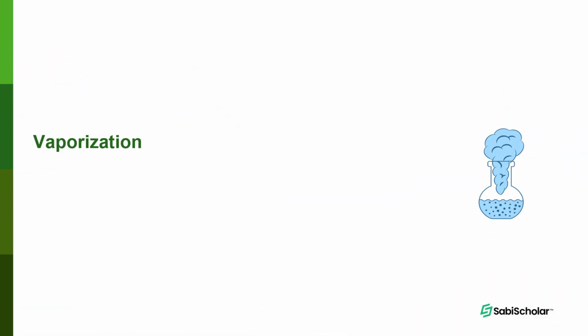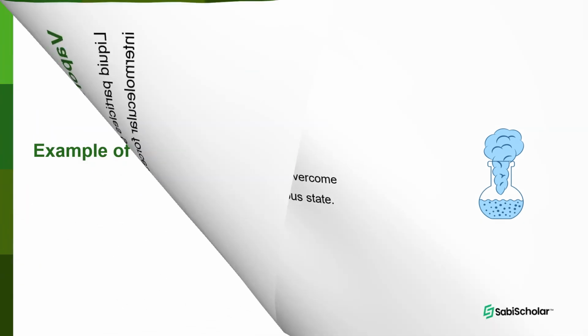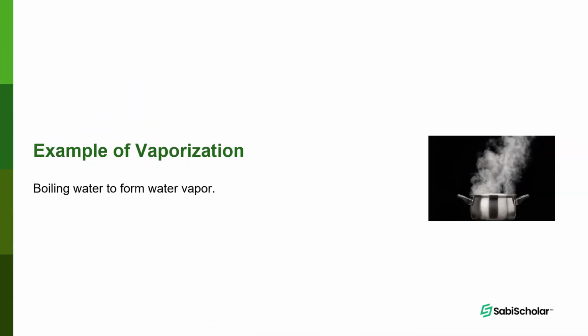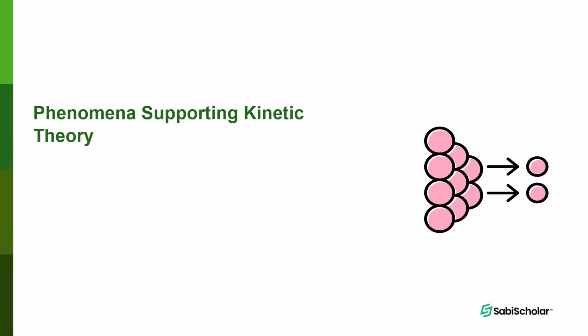And the next, vaporization. Liquid particles gain enough kinetic energy to overcome intermolecular forces and transition into a gaseous phase. So when a liquid changes to gas at a certain temperature, you call it vaporization or evaporation. Example of vaporization: boiling of water to form water vapor. And the next, phenomena supporting kinetic theory.